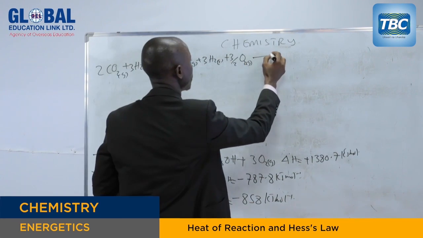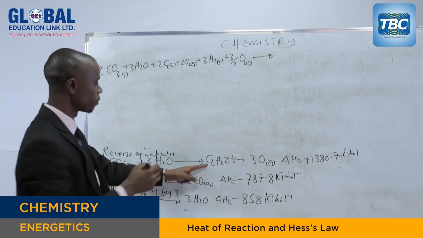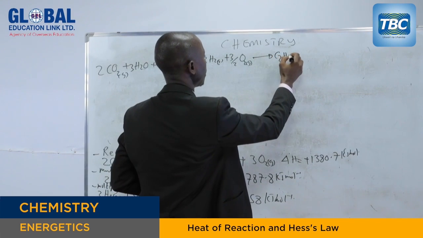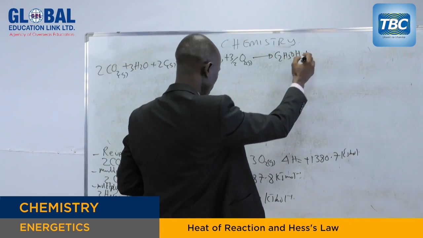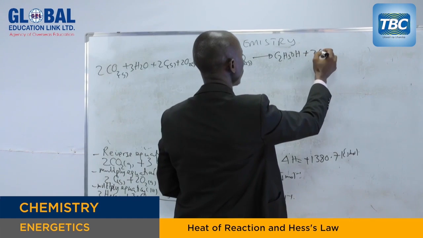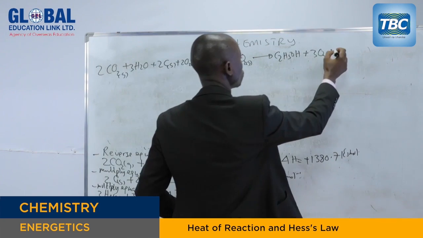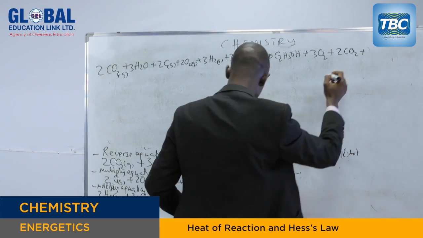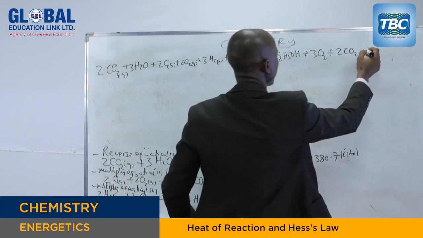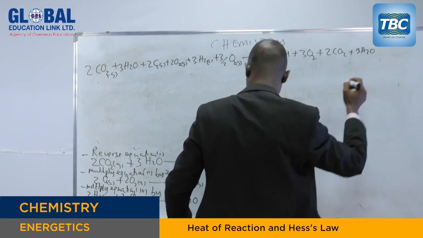Now, what are the products? The products here will be the first one, ethyl alcohol. The second one, 3 moles of oxygen gas. For the second equation, we have 2 moles of carbon dioxide. For the third equation, we have 3 moles of water.